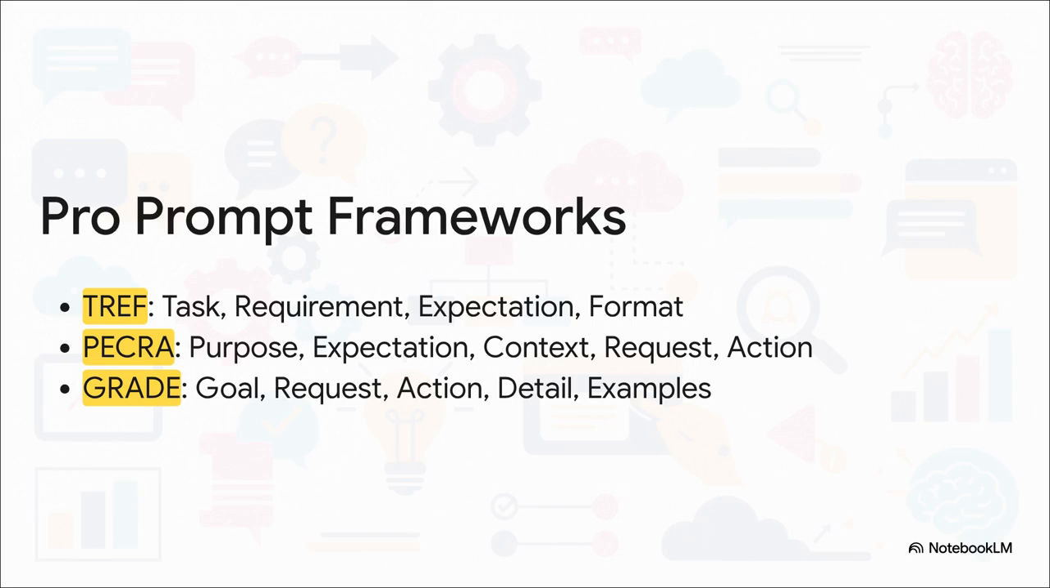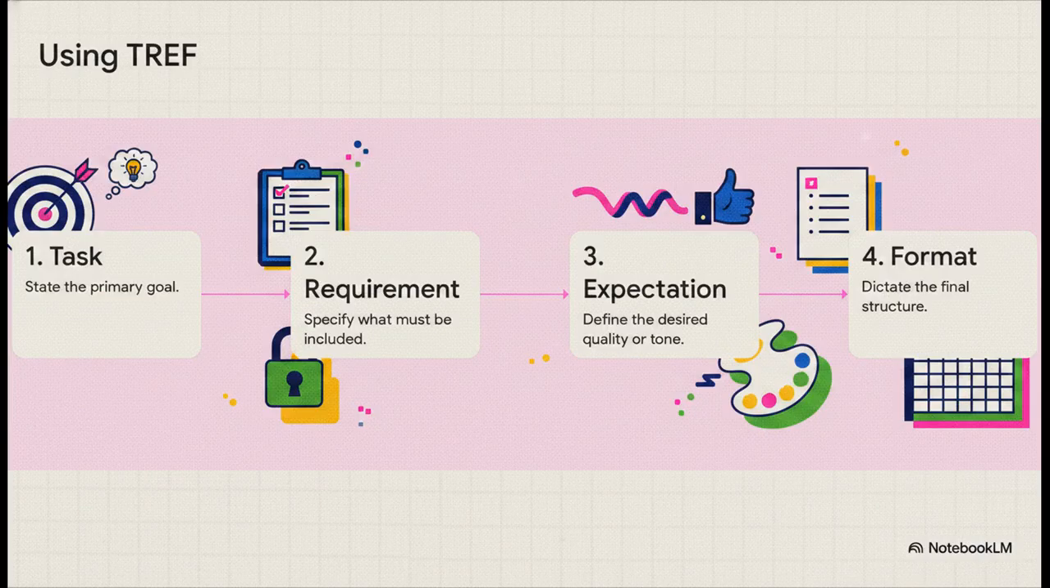Let's break down one of the best ones, TREF. The beauty of this is in its structure. It's so logical. With TREF, you start with the task. What's the main goal? Then you list the requirements. These are the non-negotiables that have to be in there. After that, you set the expectation. What's the tone or quality you're after? And finally, you define the format. Do you want a table, a bulleted list? Each step builds on the one before it, leaving almost no room for the AI to get it wrong.